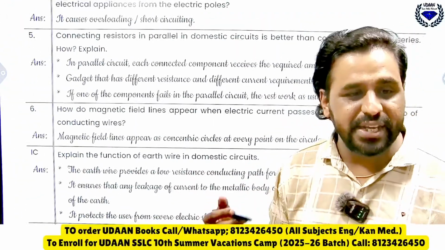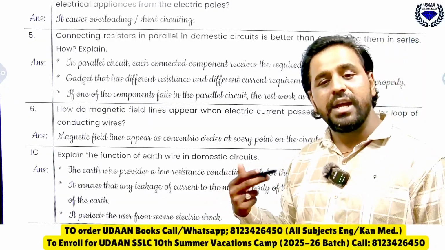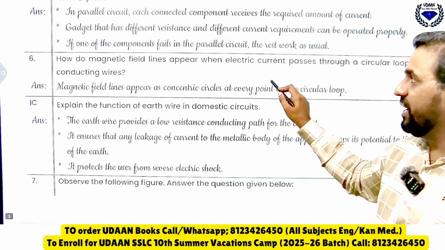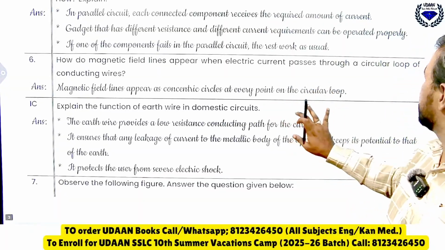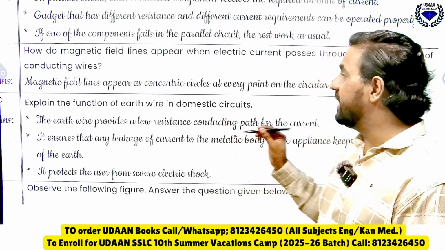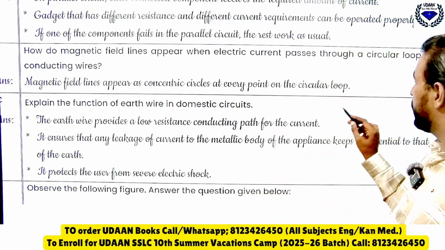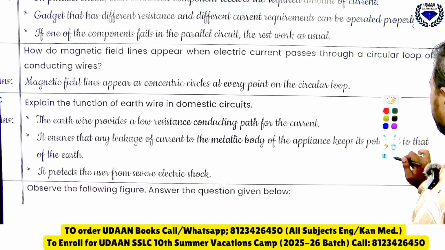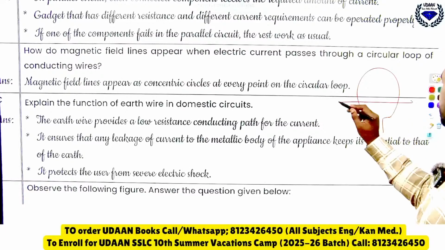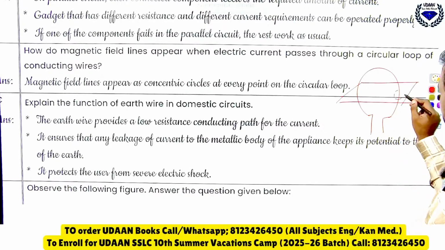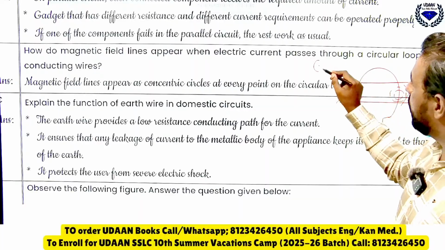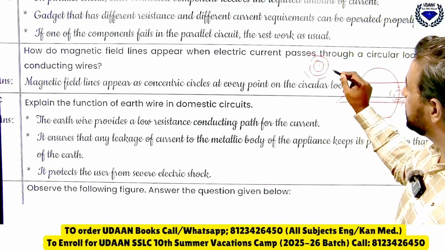Yes dear, S3, tomorrow I will do 4. Okay, see, how do magnetic field lines appear when the electric current passes through a circular loop of the conducting wire? Suppose here there is a circular loop, like this. If I just connect like this, you can see here they will be in the form of circles, the magnetic field lines in the form of circles.